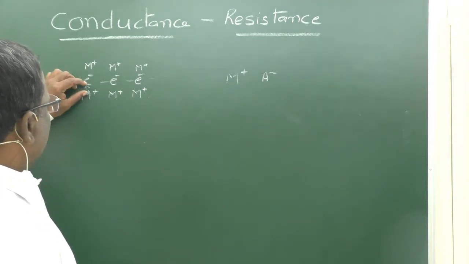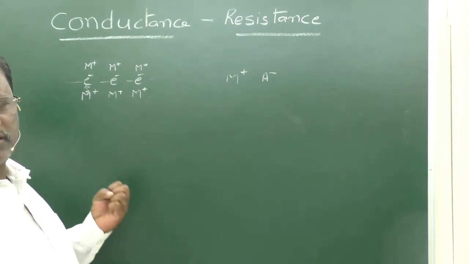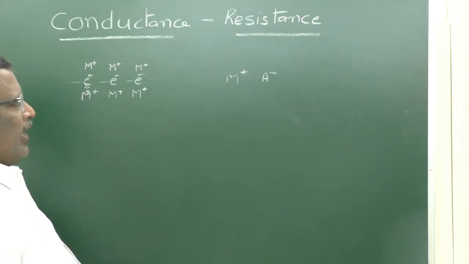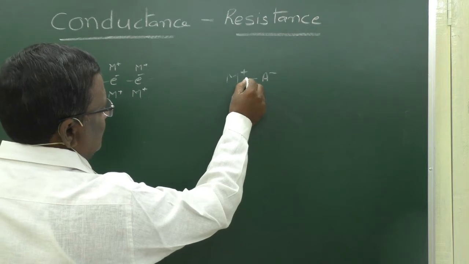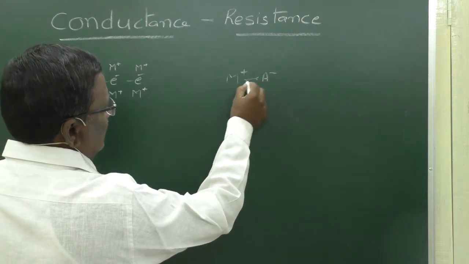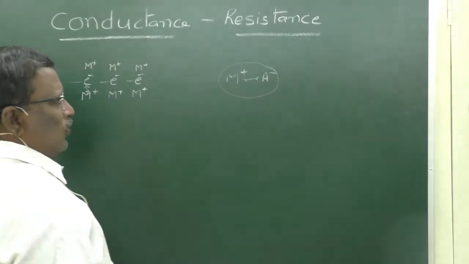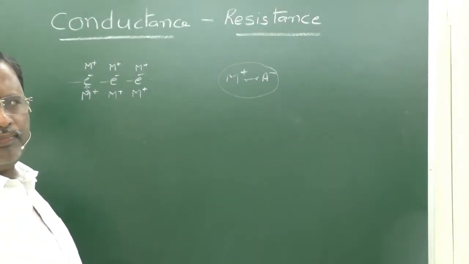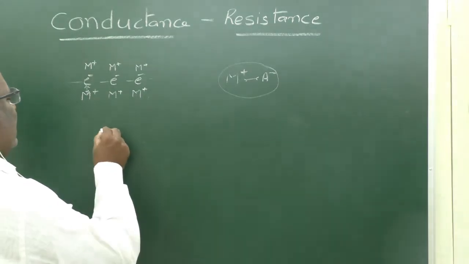They will attract the electrons and restrict their movement, and the electrostatic force of attraction that binds these two also restricts the flow of charge to a certain extent. So this restriction is said to be resistance.